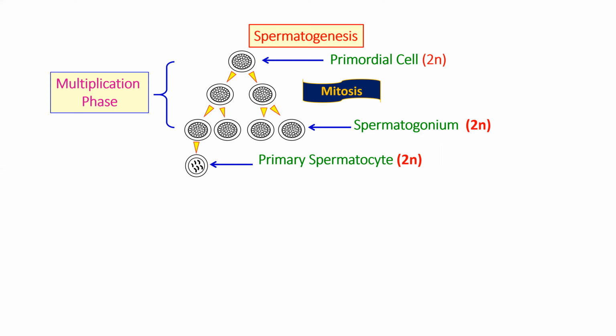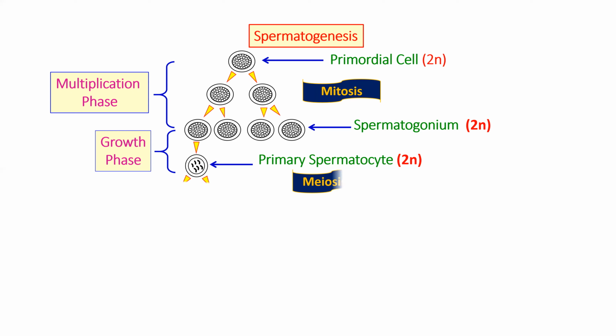The spermatogonium has only increased in size; there is no meiosis taking place, so the chromosome number is the same. Spermatogonium is 2n and the primary spermatocyte is also 2n. Apart from growth, nothing changes, so this phase is called the growth phase.